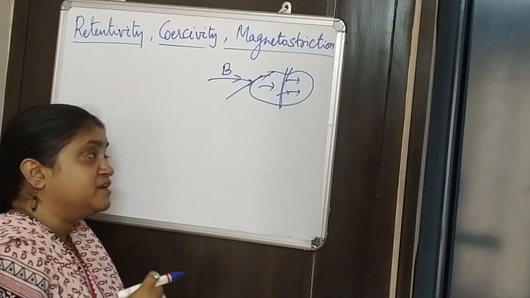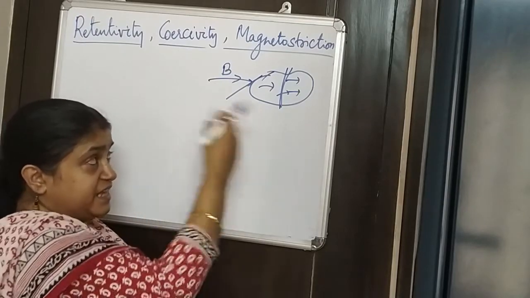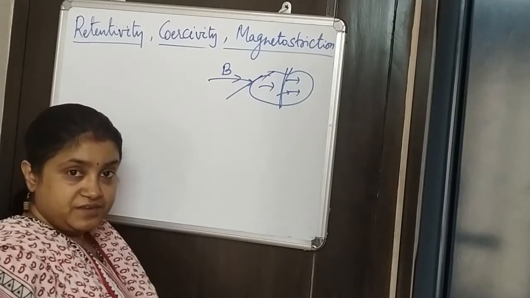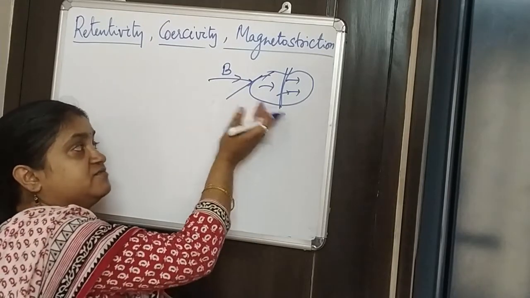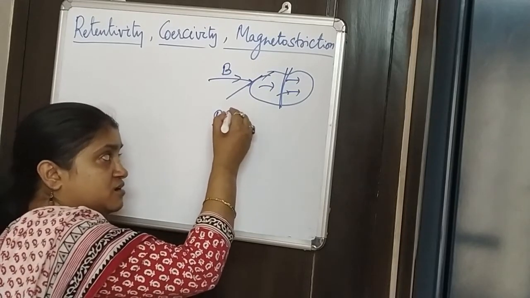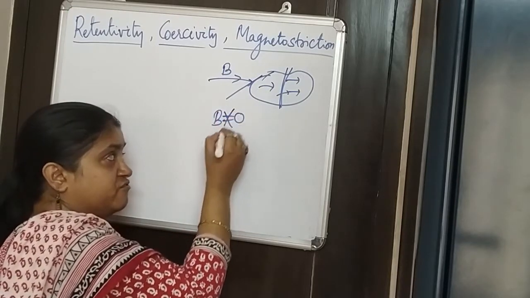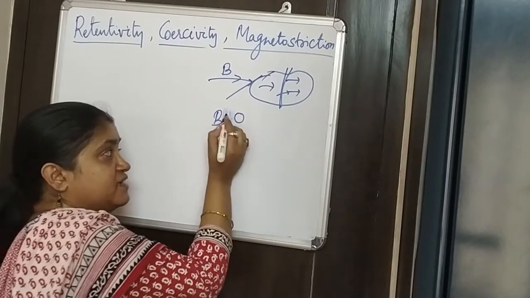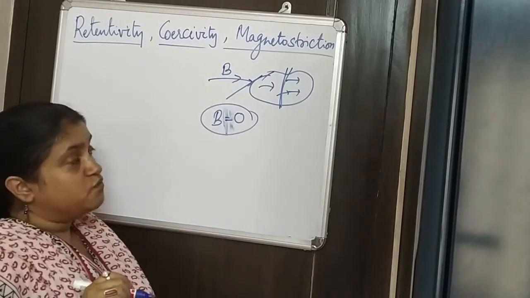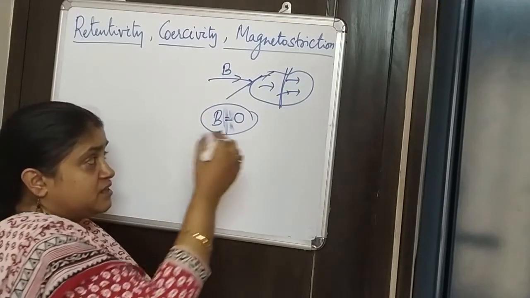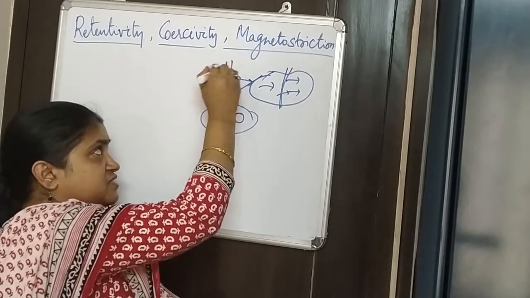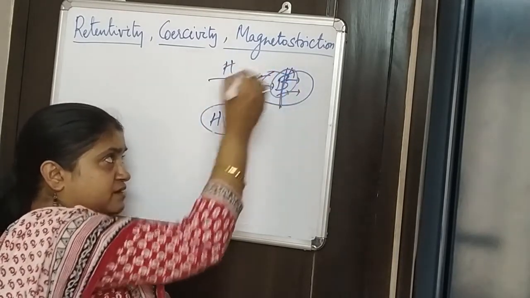When you give the magnetic field, it gets magnetized, and you remove the magnetic field, and we see that even in the absence of the magnetic field, when the magnetic field is 0, suppose the external magnetic field is H and this is the induced magnetic flux.